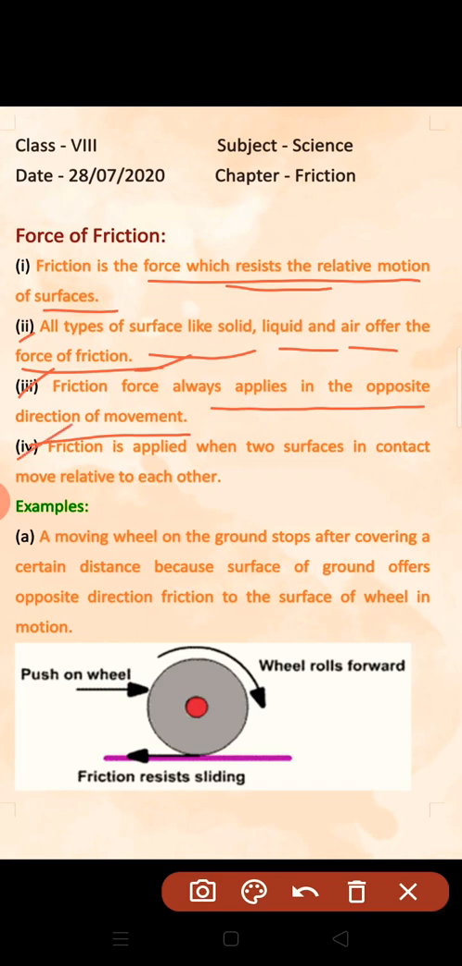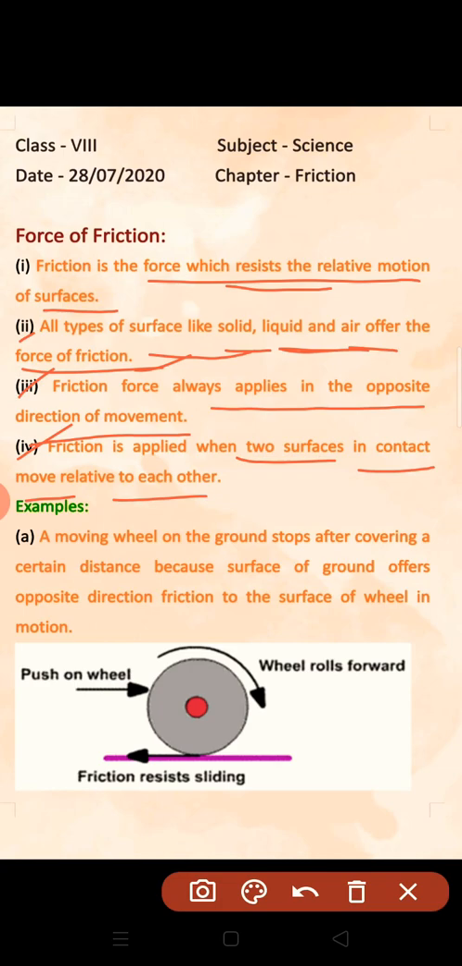Fourth point, friction is applied when two surfaces are in contact. If two surfaces are not in contact, then there is no friction. They can be solid to liquid also, liquid to air also. Okay, but surfaces should be in contact. Relative to each other, they should be in contact when they are moving.